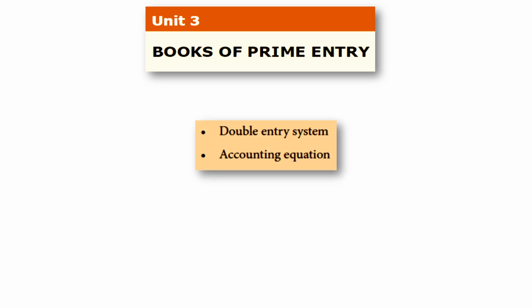Each transaction has two-fold effects. The accounting equation is capital plus liability is equal to assets. That means asset is equal to capital plus liability, and we did one or two sums, right?